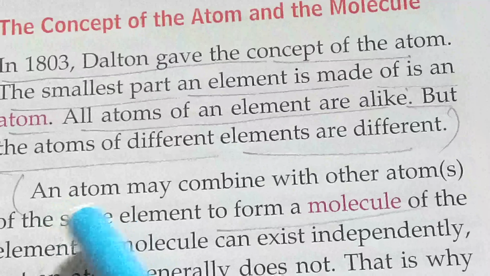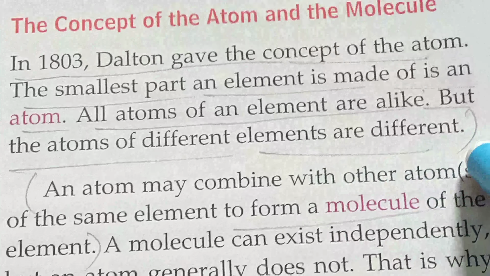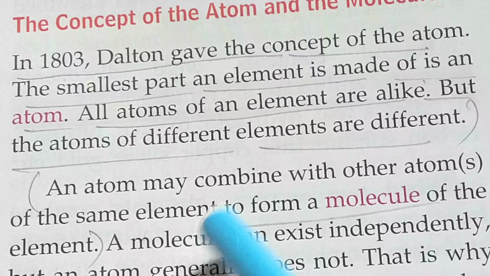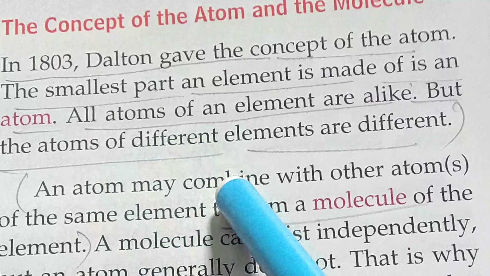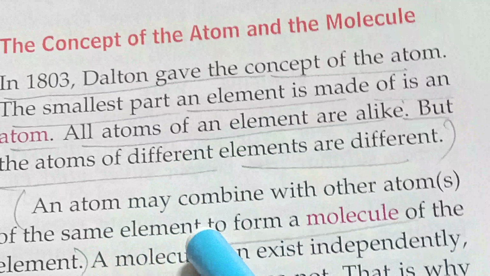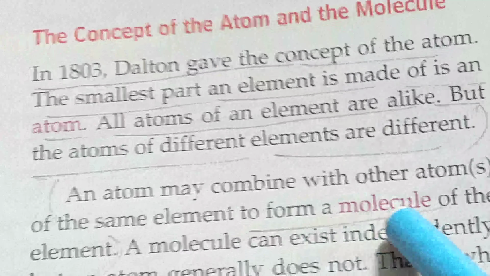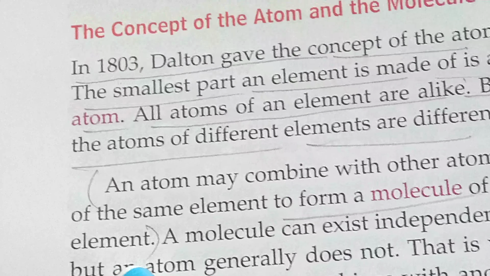So an atom may combine with other atoms of the same element to form a molecule. तो जब एक एटम दूसरा एटम के साथ, सेम एलिमेंट का दूसरा एटम के साथ जुड़ जाता है, they form the molecule of that element.